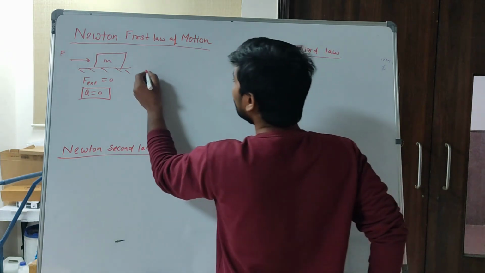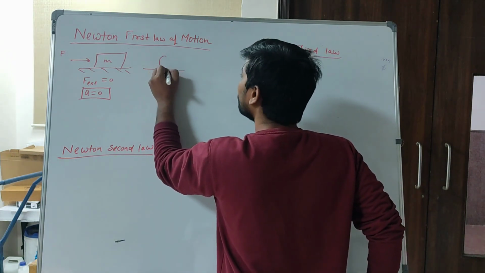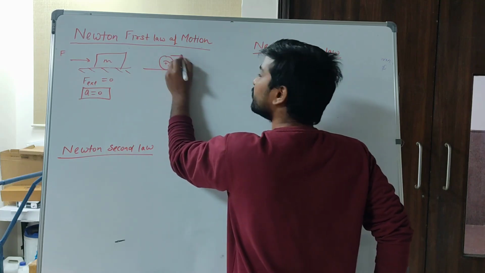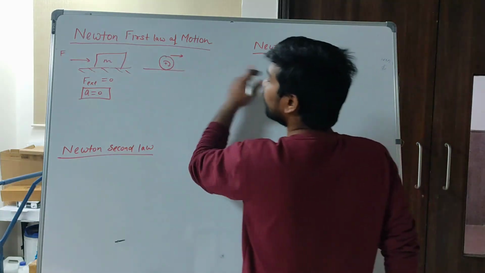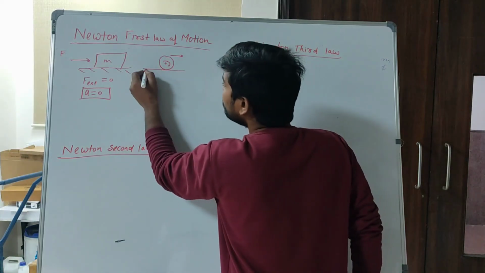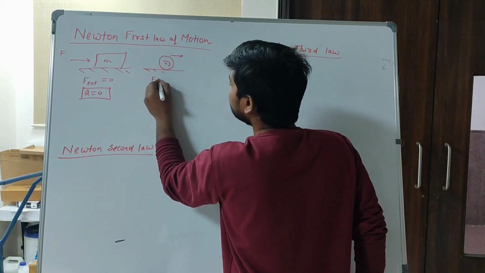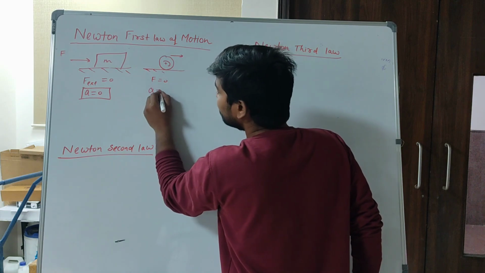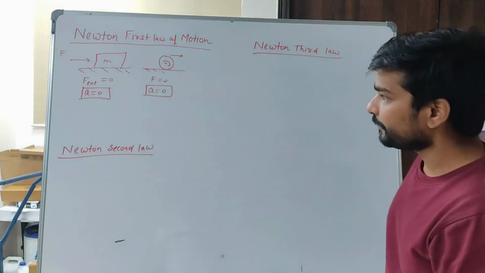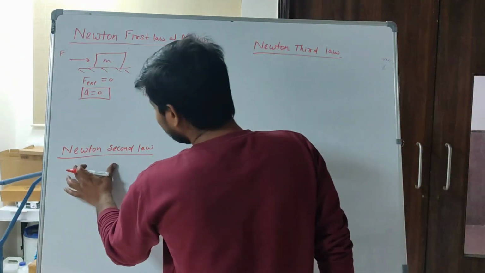If a body is moving with constant speed in a given direction, the net force on the body is equal to 0. It means the acceleration of the body is 0. Okay? Newton's second law.